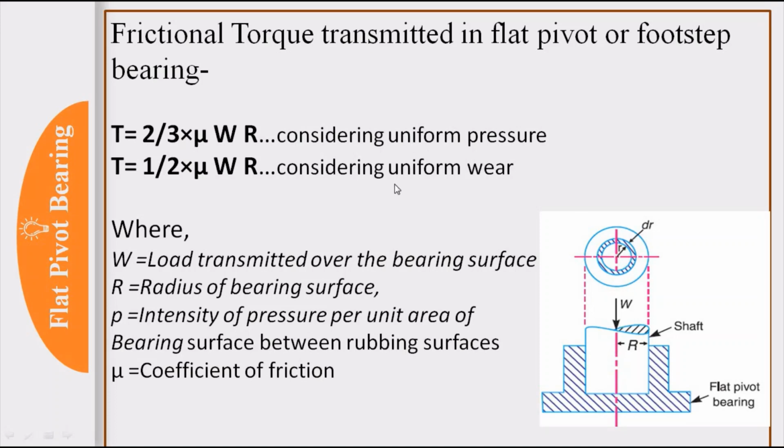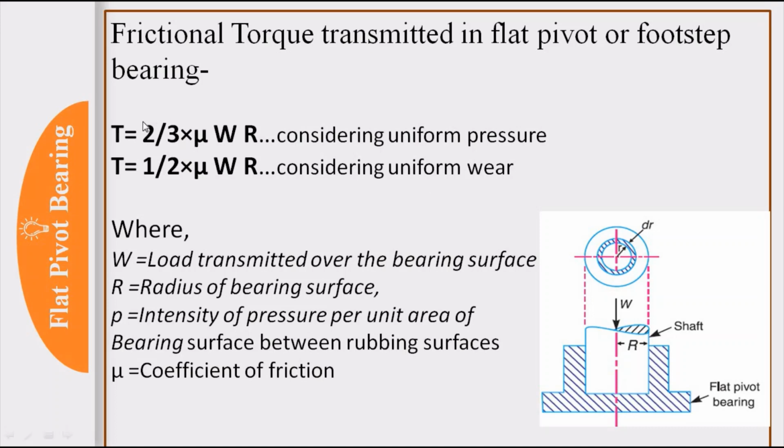In this case, the formula for frictional torque is T equal to 2 by 3 mu WR, based on uniform pressure theory, and T equal to 1 by 2 mu WR, based on uniform wear theory. So formulas are different based on the two theories.